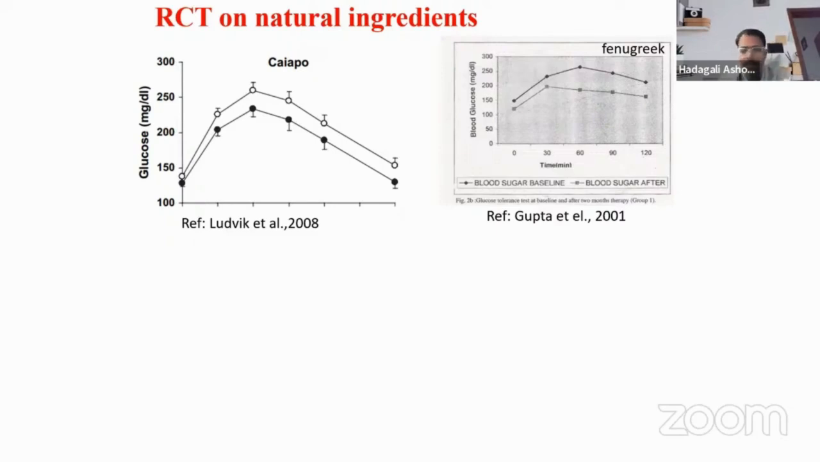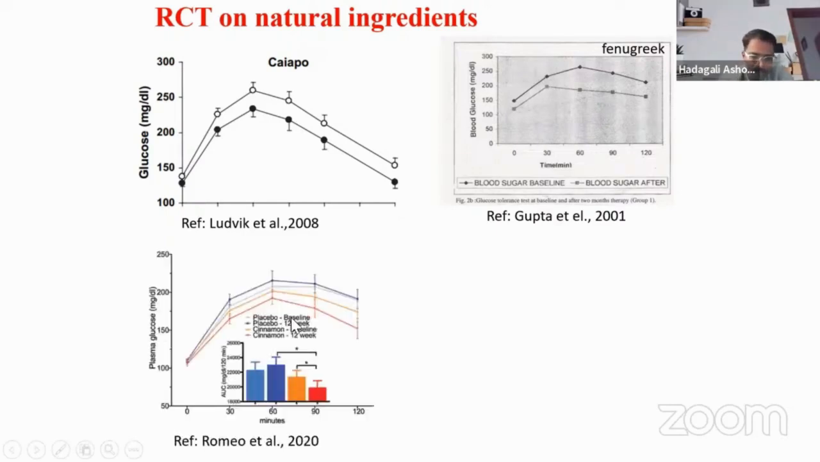Systematically, they have studied for a period of at least 3 months. They have given a certain amount of these natural ingredients to the T2D individuals and tested their glucose level. This is for the people who have taken sweet potato. In another study, they have given fenugreek, 5 grams every day for 3 months, and then tested, and their glucose level has come down.